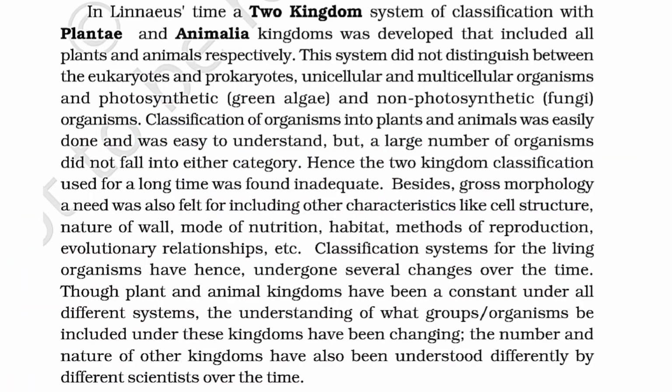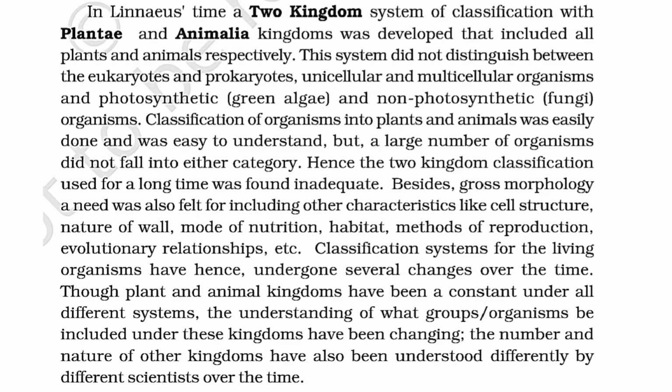In Linnaeus' time, a two-kingdom system of classification with Plantae and Animalia kingdoms was developed that included all plants and animals respectively. This system was used till very recently. This system did not distinguish between the eukaryotes and prokaryotes, unicellular and multicellular organisms, and photosynthetic, that is green algae, and non-photosynthetic, that is fungi organisms.